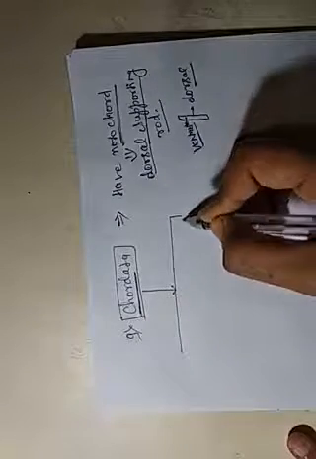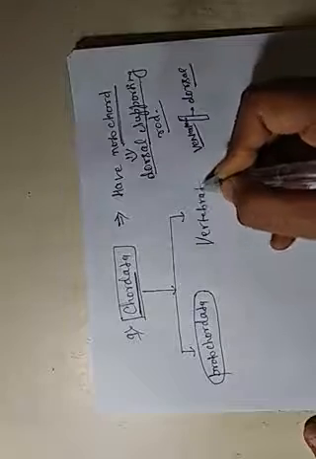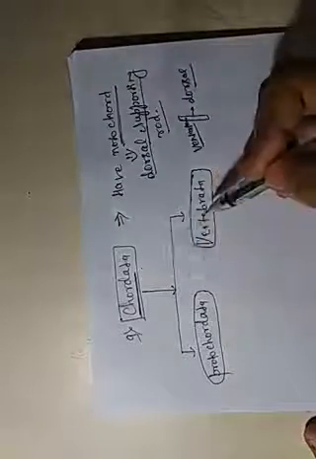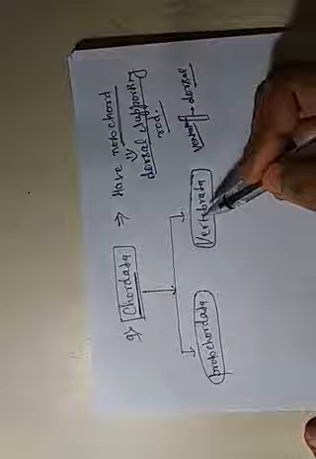This chordata is divided into two parts, protochordata and vertebrata.